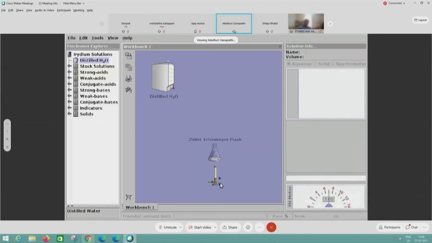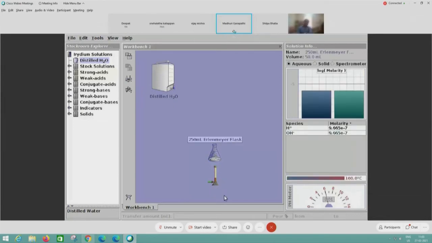Okay, let me stop. It has come to 100 degrees. So I have clicked the down arrow button so that it is stopped. Now we can see the temperature has come to 100 degrees.